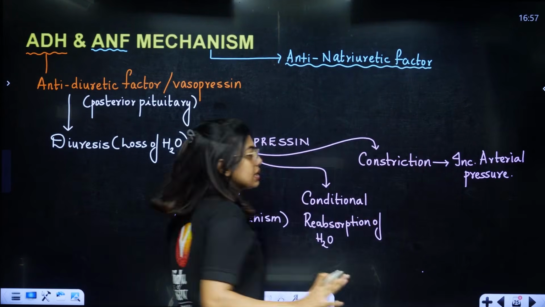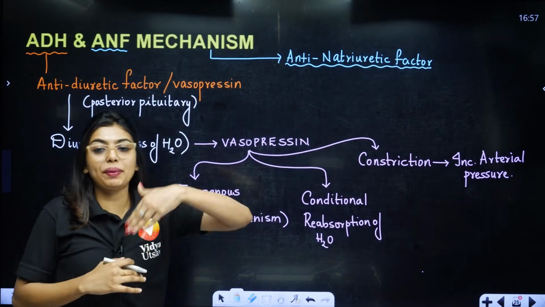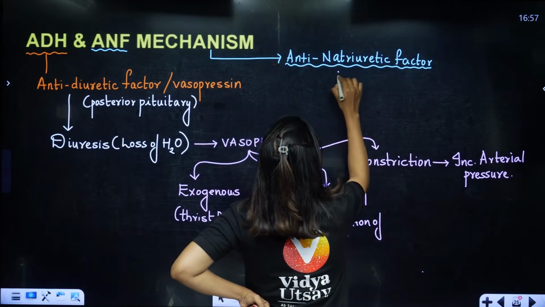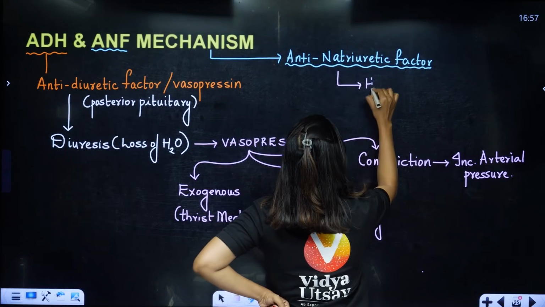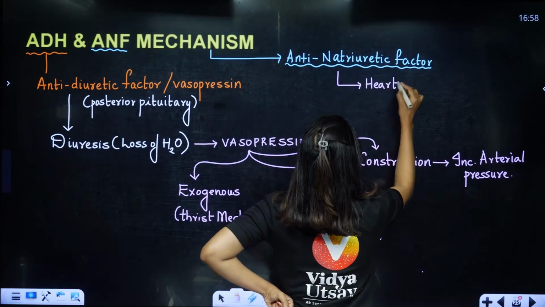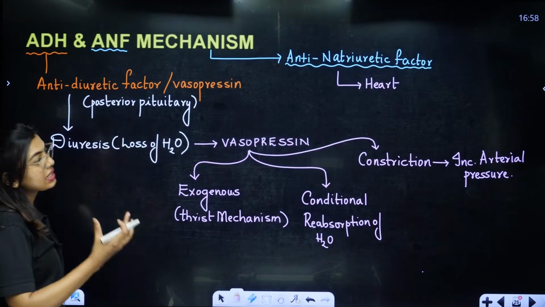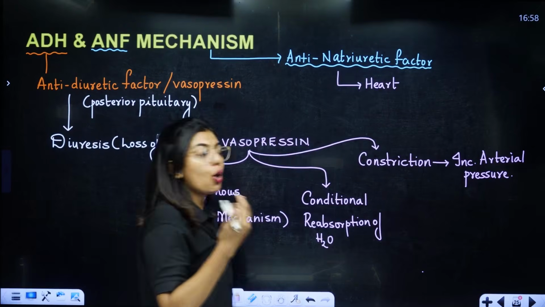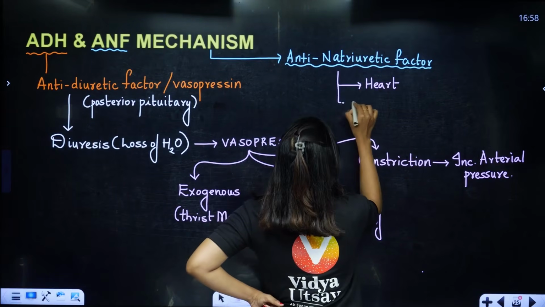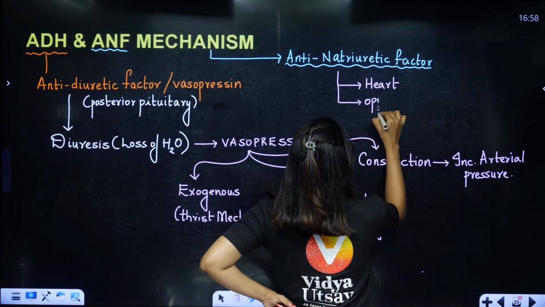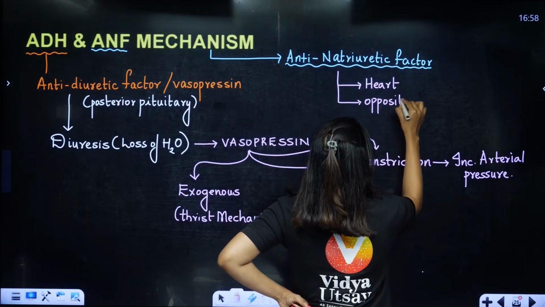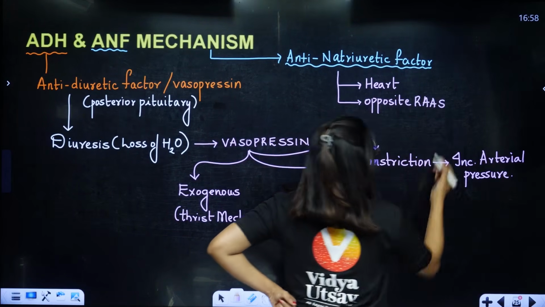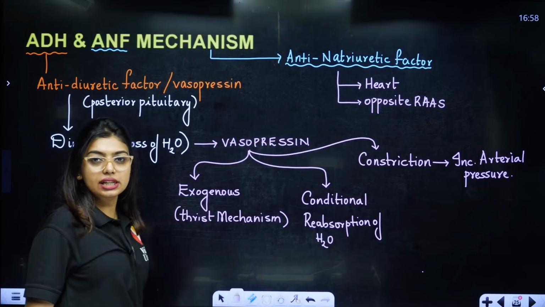This one is very simple to remember. It works opposite to the RAS mechanism. Just remember this. And one more thing you have to remember, this is actually released from the heart. This is the hormone that is released from the heart. This factor is going to work opposite to the RAS mechanism, students. Why, ma'am, opposite to the RAS mechanism? Because, students, every time, let's say, we are continuously increasing the GFR, there should be someone to decrease also, no?